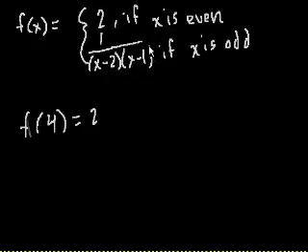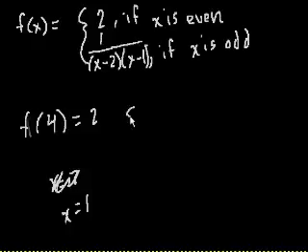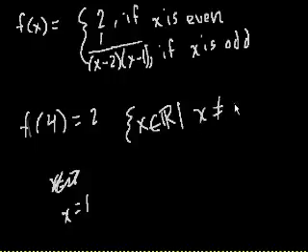And just like we did in the last example, what are the situations where this kind of breaks down? Well, when the denominator is 0. The denominator is 0 when x is equal to 2 or x is equal to 1. But this clause only applies when x is odd. So x is equal to 2 won't apply to this clause. So only x is equal to 1 would apply to this clause. So the domain is x is a member of the reals such that x does not equal 1. I think that's all the time I have for now. Have fun practicing these domains.